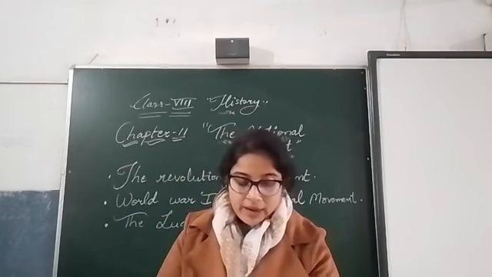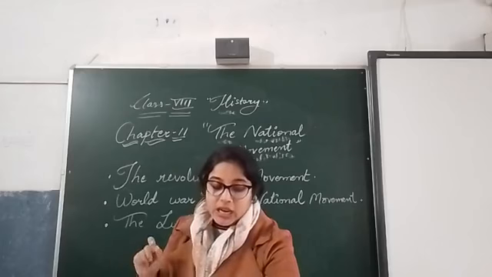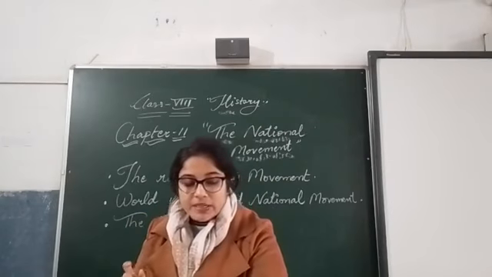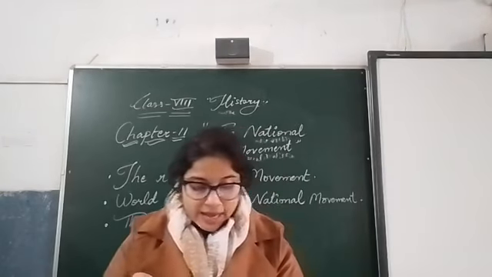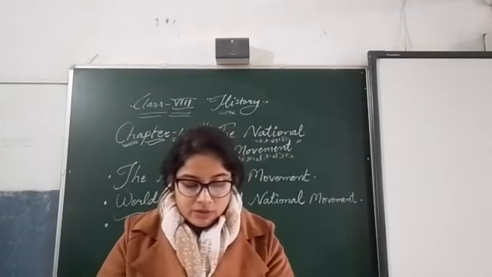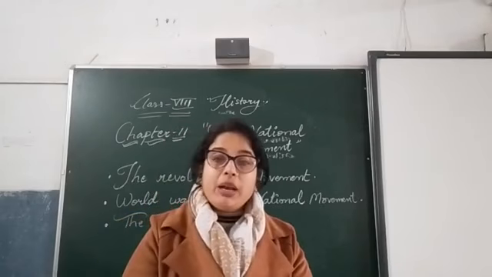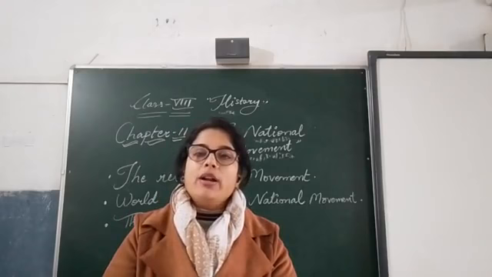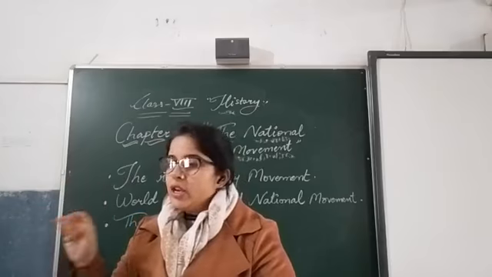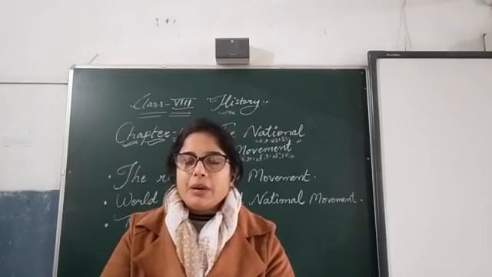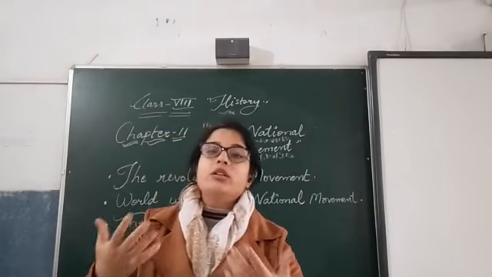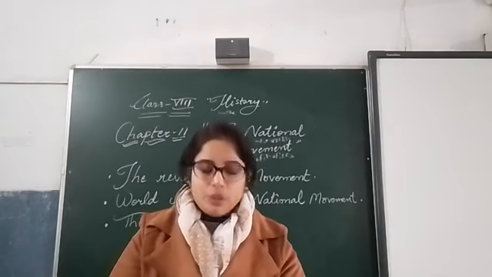Second one, the passing of the Vernacular Press Act in 1878. What is in that act? This act allowed the government to confiscate the assets of any newspaper that published anything considered objectionable by the British. It means he wanted censorship on the print media also. They were not allowed to print anything against the Britishers, only things related to the policies made by the Britishers, and they were allowed to write good songs about the Britishers.